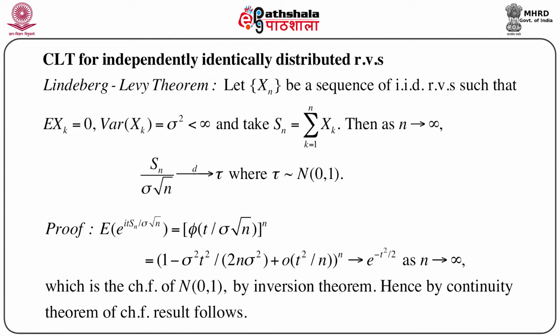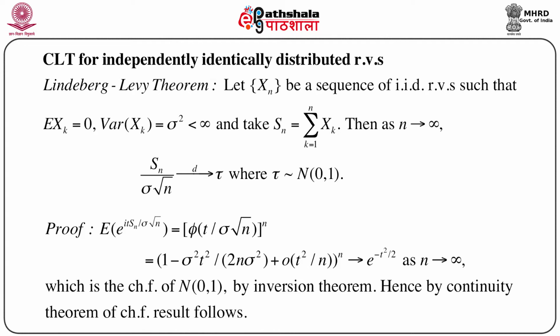This is known as the Lindeberg-Lévy theorem. It states that suppose Xn is a sequence of independently and identically distributed random variables such that expectation of Xk equals 0. That means it has mean 0 and variance of Xk equals sigma square, which is less than infinity. That means it assumes the existence of moments up to second order. Then take the sum of Xk's, X1 plus X2 plus up to Xn, and let us denote this by Sn.